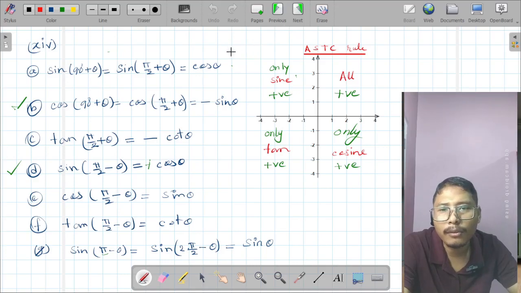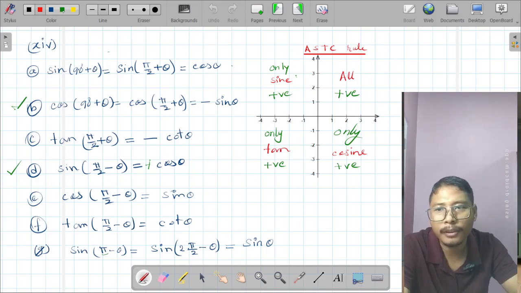Now you need to learn something here. Sometimes in high school, what you got, if this is your right angle triangle, A, B, C, this is theta angle, this is right angle.